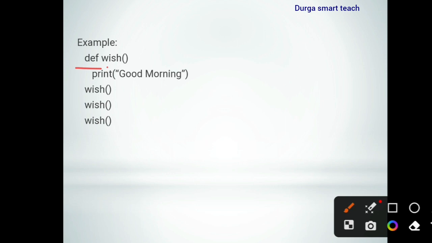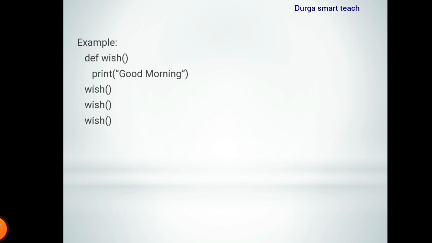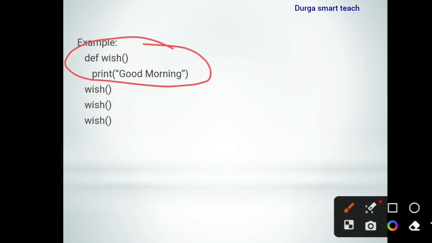Parameters are optional, but you need to use parenthesis to indicate it is a function. Inside the function it contains print good morning. When we call the function, it is executed. So first we are calling the wish function.